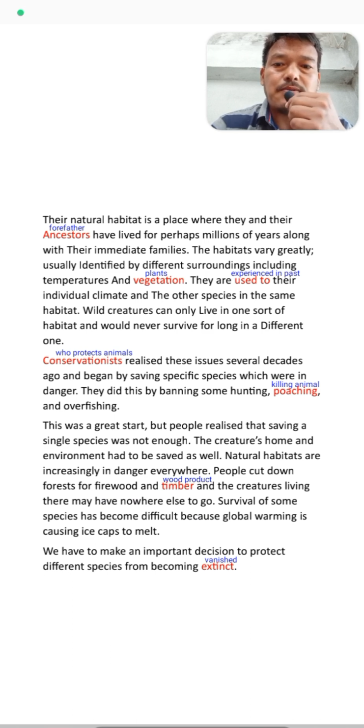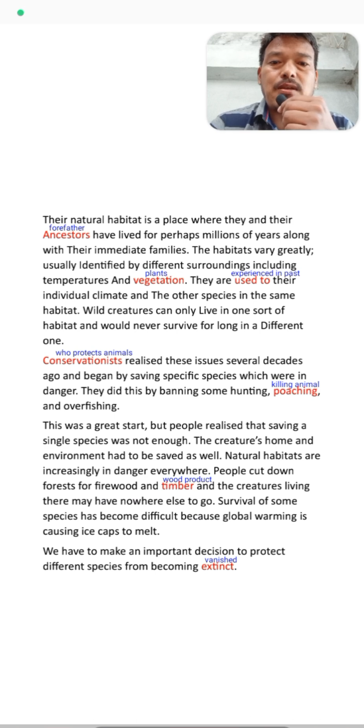The survival of some species has become difficult because global warming is causing ice caps to melt. Some species are in danger because of global warming, and it makes it very difficult for them to live.